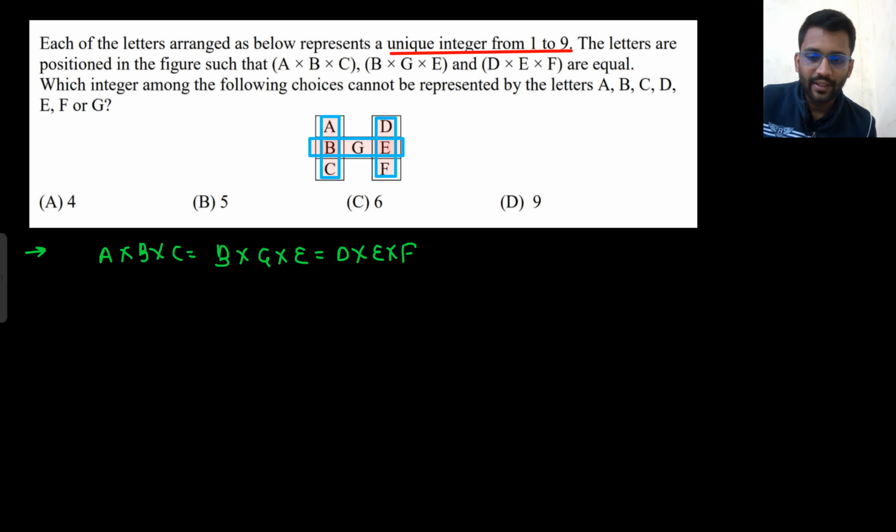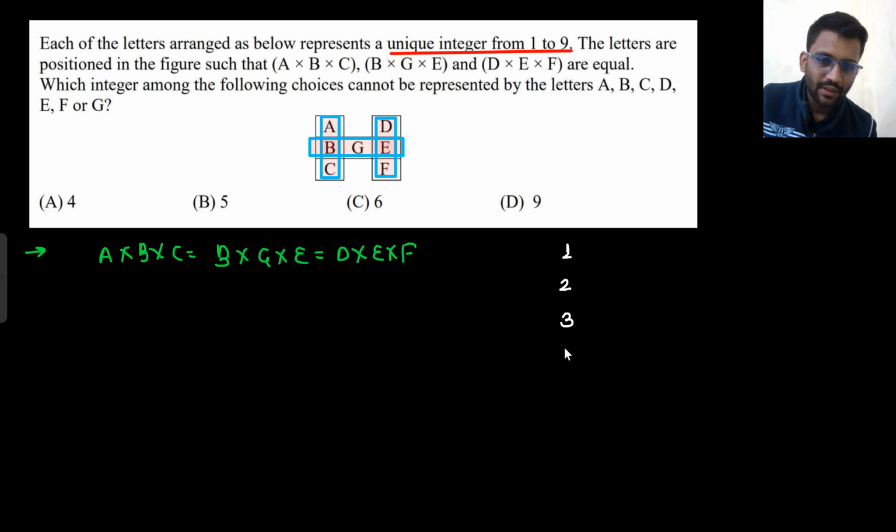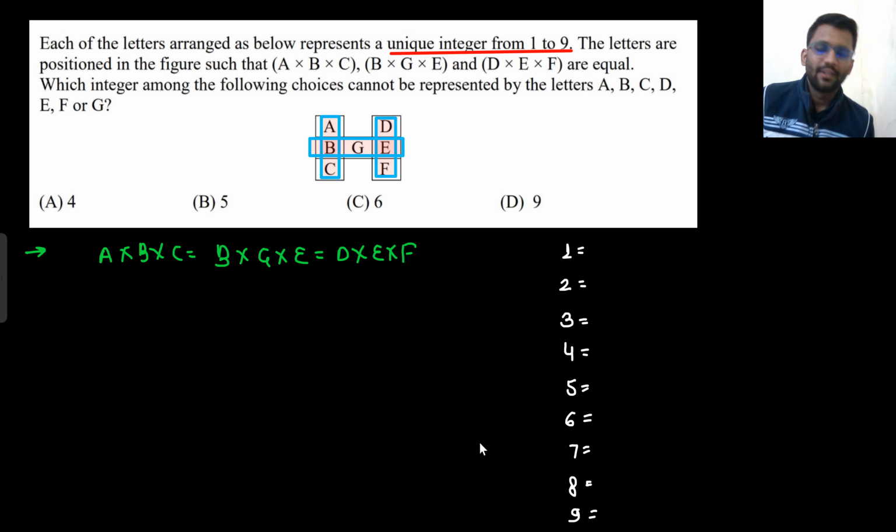And they can be from number 1 to 9. Okay, they can be from number 1, 2, 3, 4, 5, 6, 7, 8 and 9. So these numbers are possible there. So now they are saying which integer among the following cannot be represented by letter A, B, C, D, E, F, G. The one more condition given is that A is not equal to B, is not equal to C because they are unique. So D not equal to F is not equal to G.